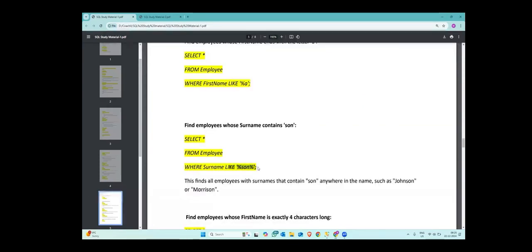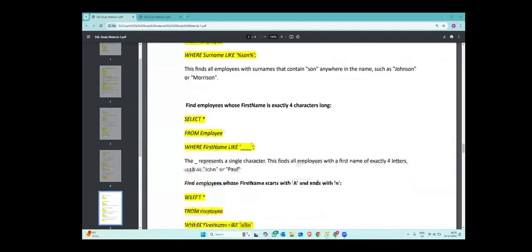If you want to find where it contains some string, like in between the name it should contain sun, anywhere it could happen, you have to write percentage sun percentage. After sun there could be anything, before sun there could be anything, but sun should be there, like Johnson, Morrison. In this case sun is at the end, but we are trying to find it anywhere.